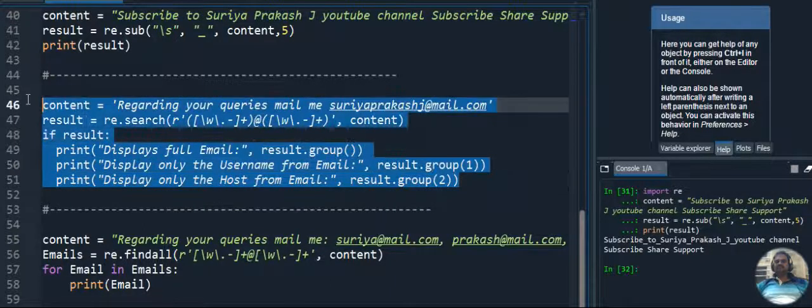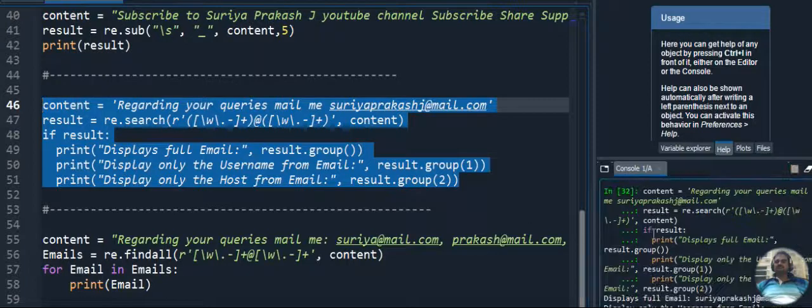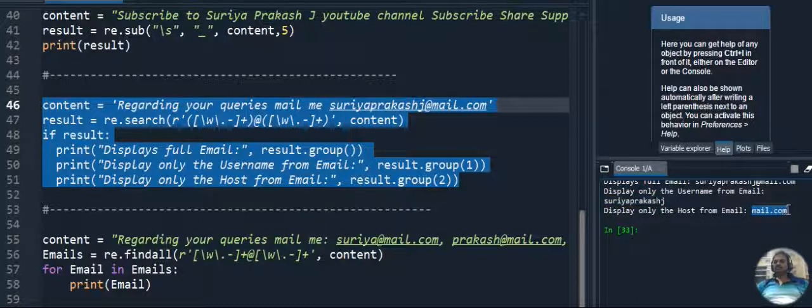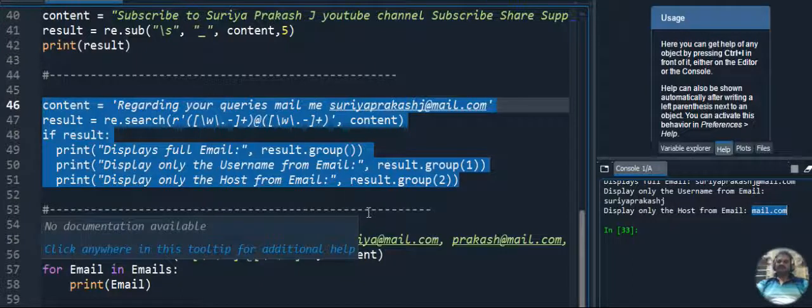So that will be displayed as output here. Let's execute this code and see the output. So here I am executing this code. What happens? First of all, it displays the entire email ID, that is suryaprakashji@gmail.com. Next to that, I am displaying the username from the email ID, that is Surya Prakash J, and then the host name. So mail.com is the host name, that is displayed as output. I hope you understand how to retrieve the email ID from the given content, as well as how to display only the username and only the host name. You got all this understanding from this explanation.